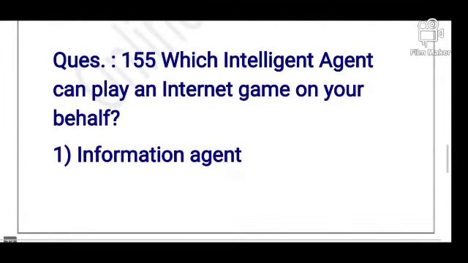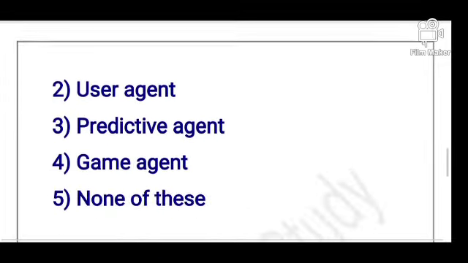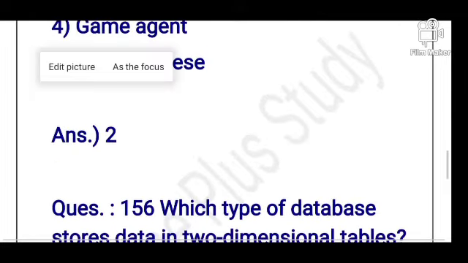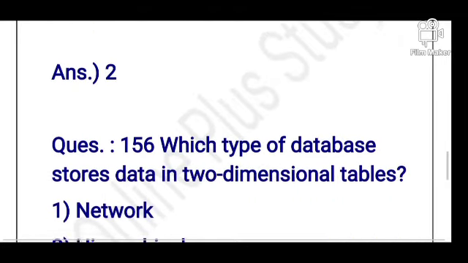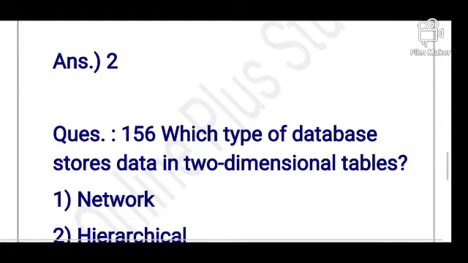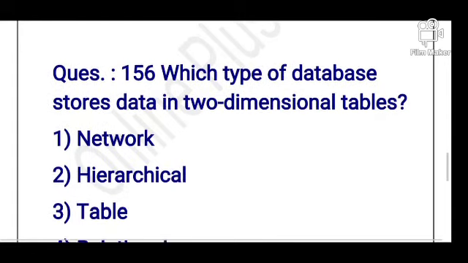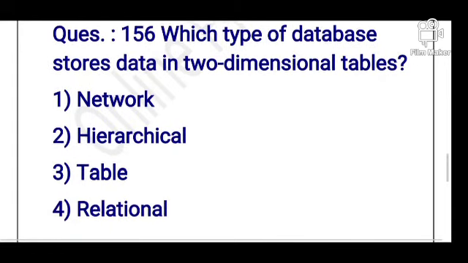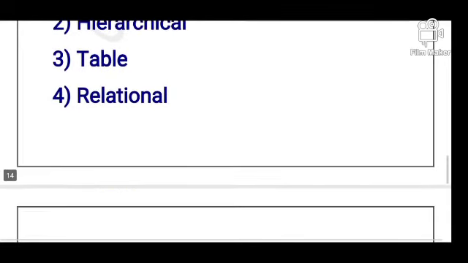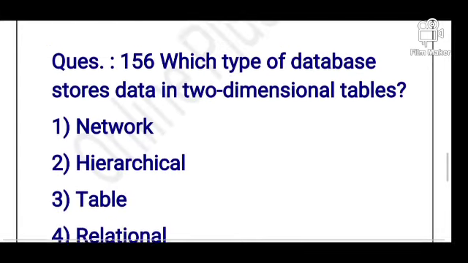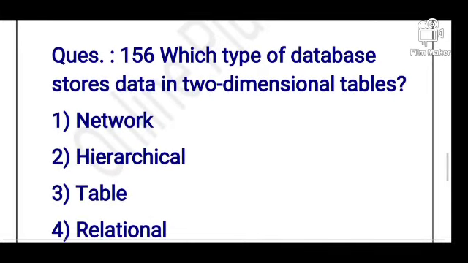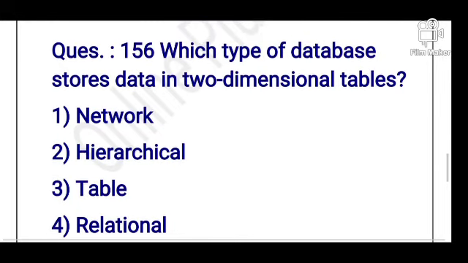Okay, students. So next question is: which type of database stores data in two-dimension tables? Options are network, hierarchical, table, relational, and none of these. So what is its answer? Its answer is option number 4, relational.